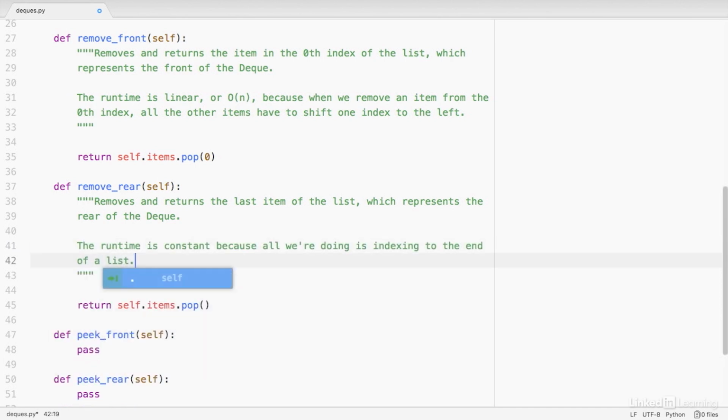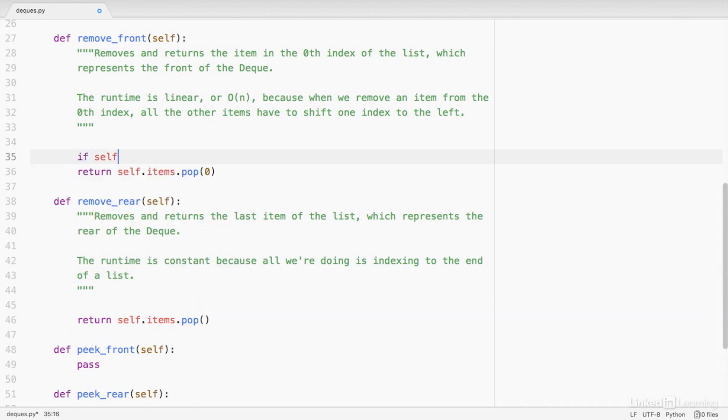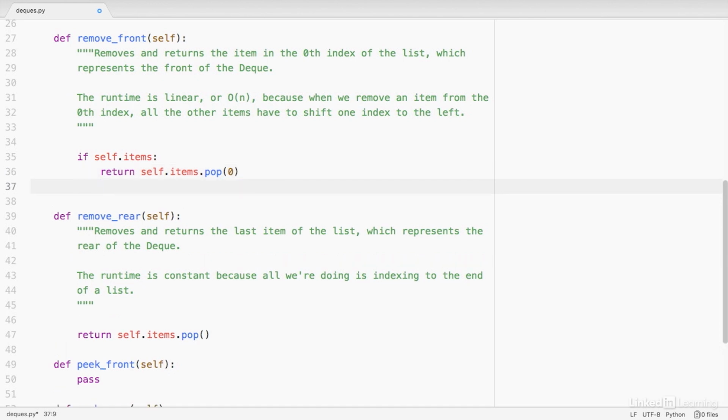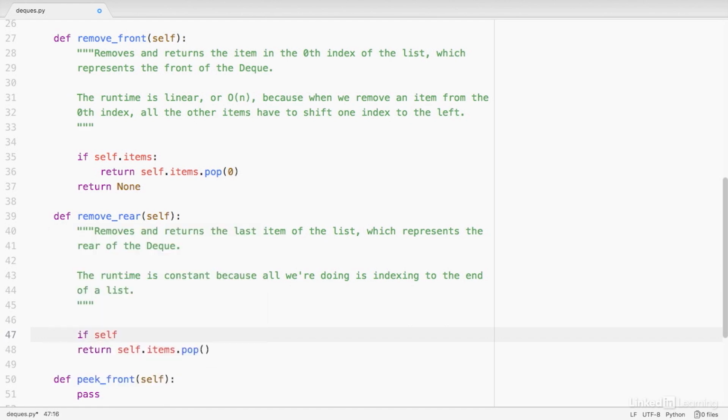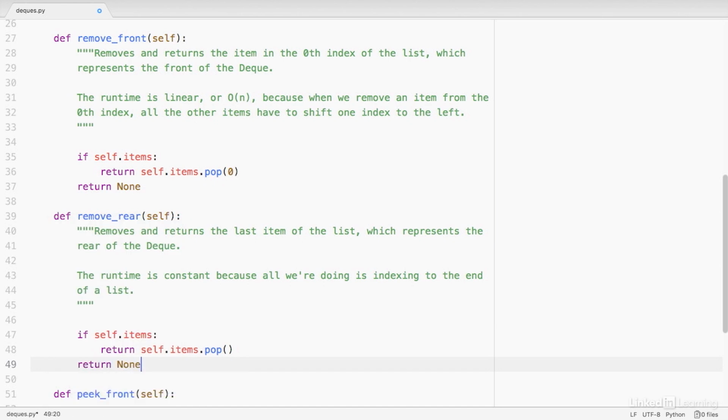There's one thing we didn't account for in either of these, and that is what happens if we try to pop a list that doesn't have anything in it yet. We can add a check for that condition by simply saying if self.items, which means if there are items in that list, we're going to pop. Otherwise, we'll just return none. And I'll add that logic down here as well. Exactly the same. Otherwise, we'll return none. Now our remove front and remove rear methods are complete.